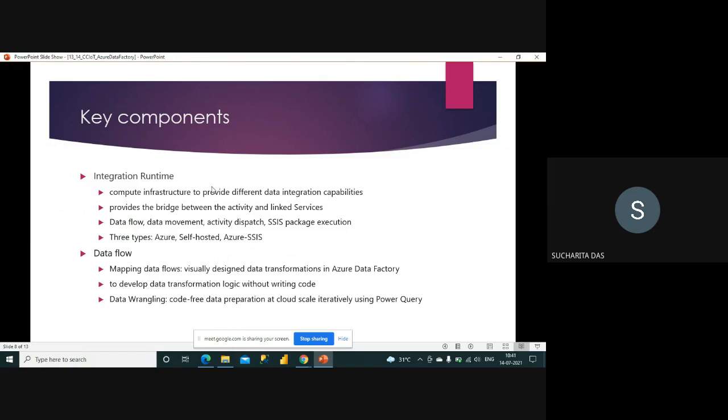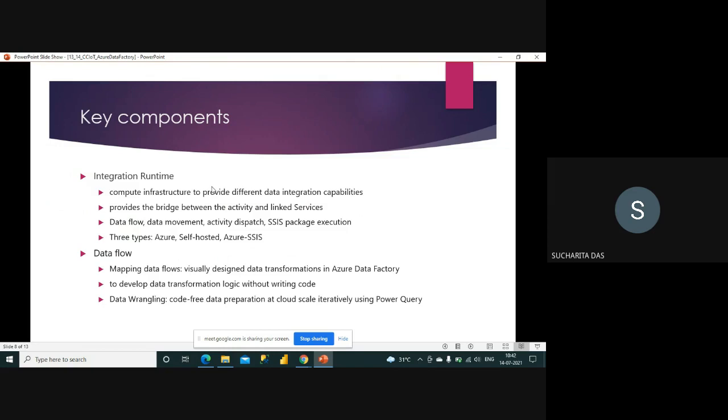It is the compute infrastructure to provide different data integration capabilities, because you have to connect the activity with the linked service, and the linked service may be connected with various types of external sources, like it can be within Azure, it can be something in an on-premise data store, so many different types of linked service.